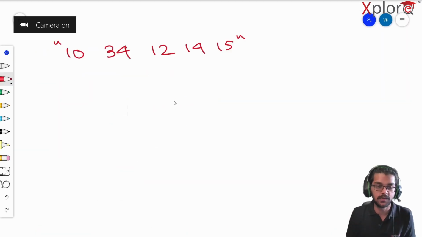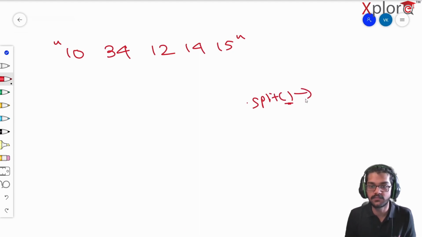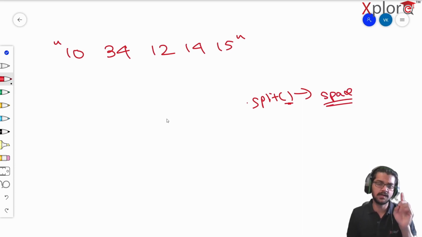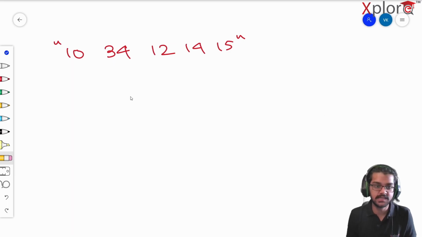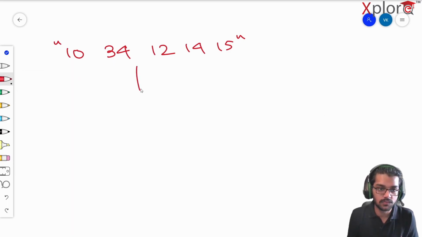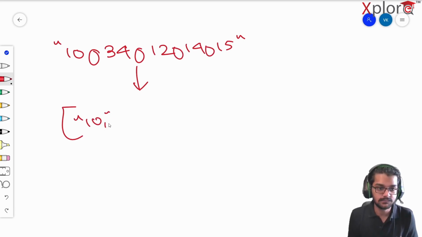Then by default, very important, if dot split has no parameter, by default it's going to split on the basis of a space. Quite important. So in this case, this is going to get converted to what? On the basis of spaces, it's going to split. So this is going to be 10, then 34 will come, then 12, then 14, then 15.